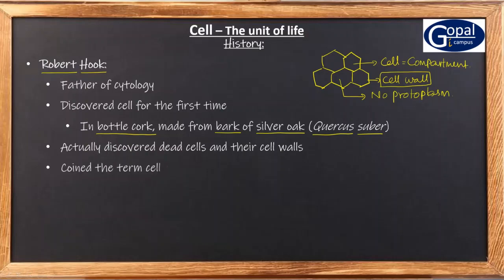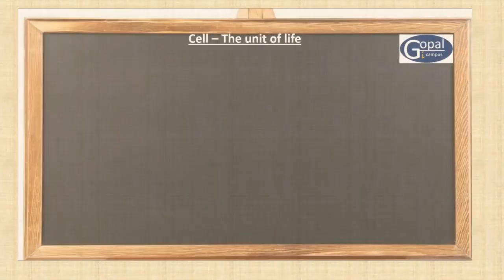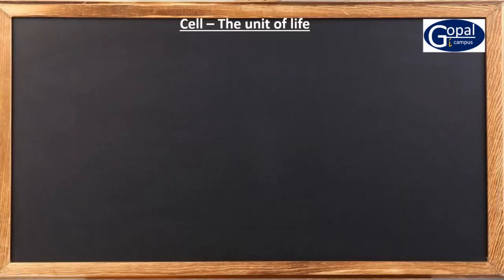So Robert Hooke first discovered the cell. He discovered the cell walls and the dead cells, and he coined the term cell, which means compartment. All his observations he published in a book called Micrographia. Micrographia is the book published by Robert Hooke.